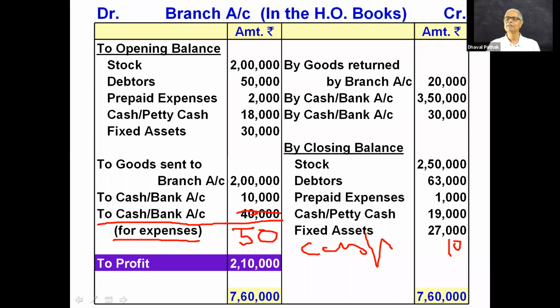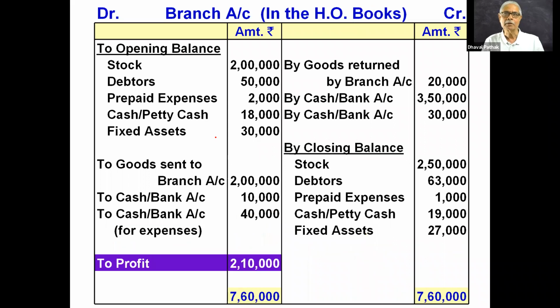Third option, please pay attention. Now I want to talk about the third option. Suppose that this cash is not sent and the branch manager has paid expenses out of this 3,50,000. So 40,000 are paid out of 3,50,000.